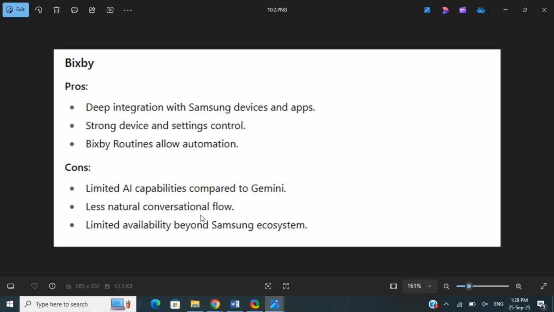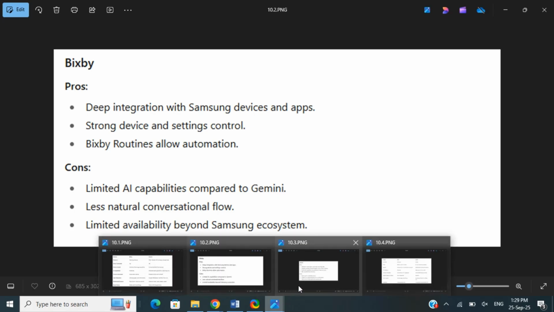The issue with that is that it has limited AI capabilities compared to Gemini, and a less natural conversational flow. It's not very similar to Gemini. Also, it has limited availability beyond the Samsung ecosystem. Outside Samsung, it's not really available. Bixby particularly deals with the Samsung ecosystem.